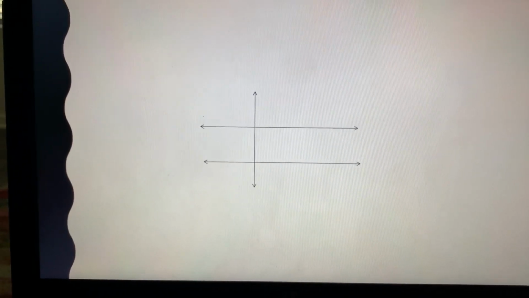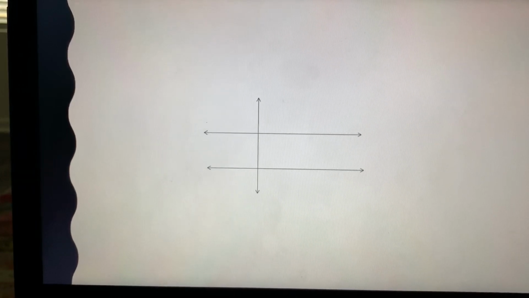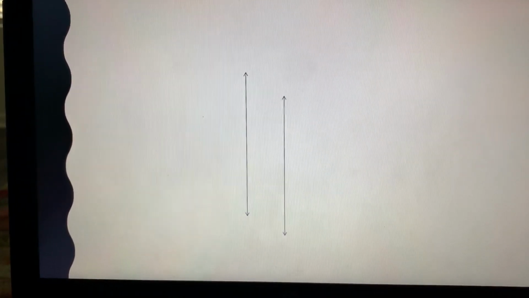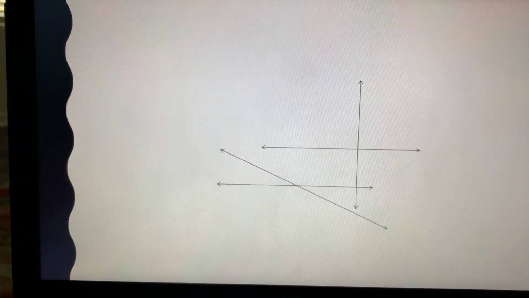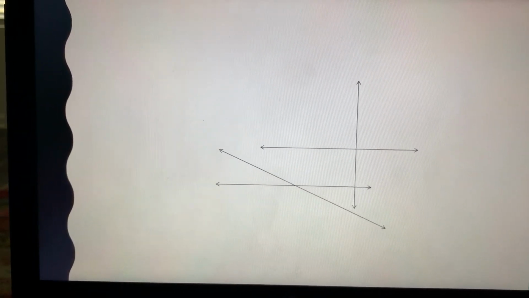Here you have two. You have a set of parallel lines, and then you also have a set of perpendicular lines. Parallel. Here you have all three. You have intersecting, you have parallel, and you also have perpendicular.